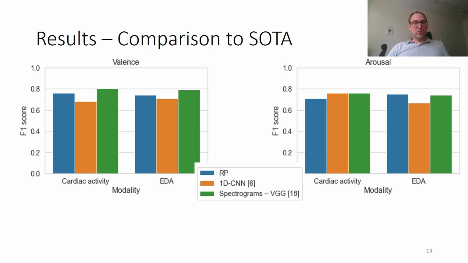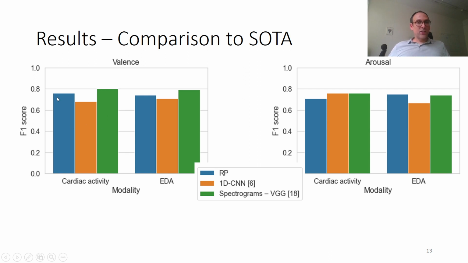First, we wanted to compare our results, and particularly the results of recurrence plots, to the state of the art. So we compared to two studies, which we found were quite similar to what we did, but using spectrograms. One was using a 1D CNN on the original signals, and the other one was computing spectrograms and using that as images to pass then to a VGG algorithm for feature extraction. And these two studies were applied on the Amigos dataset. So here the results are only for the Amigos dataset.